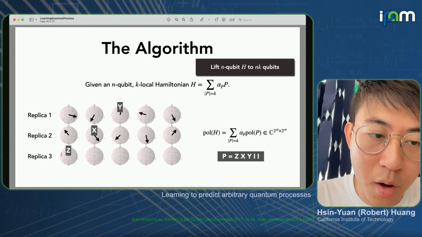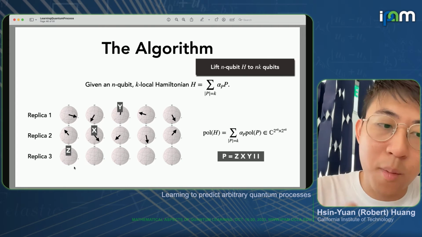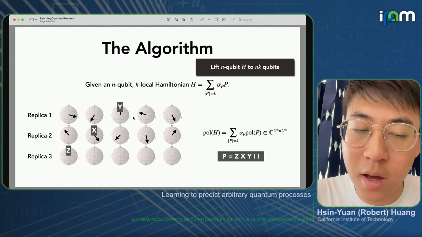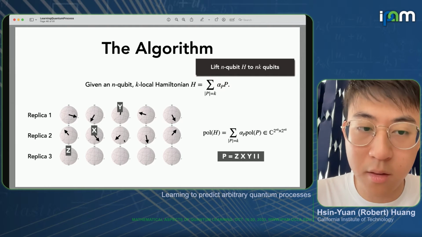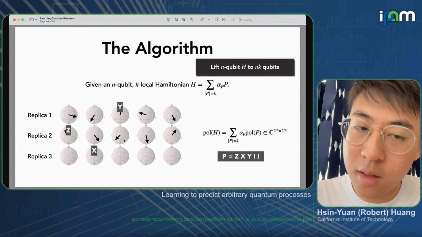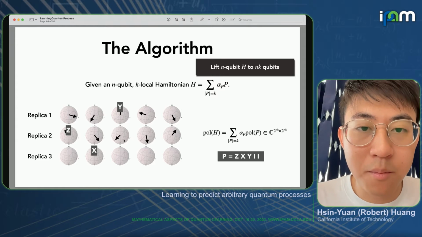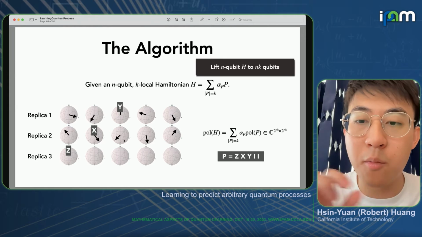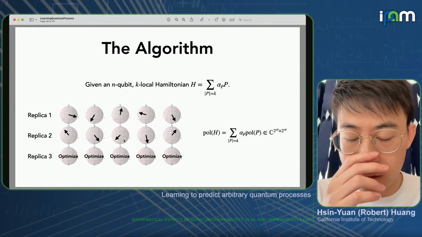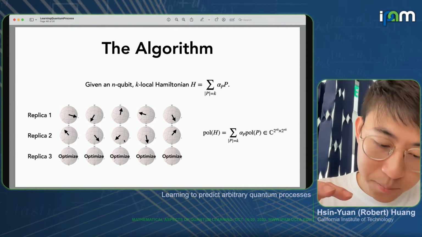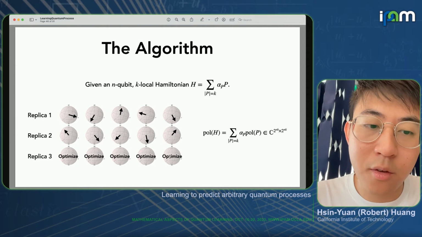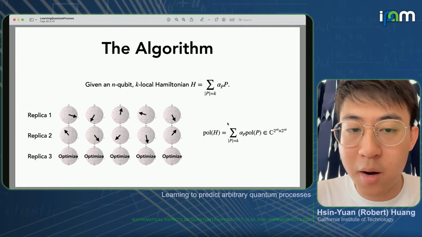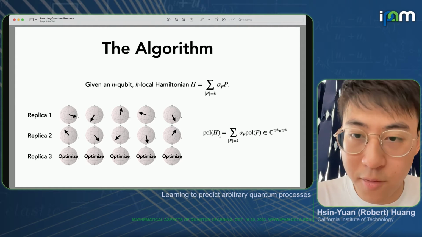Each Pauli term will only have one qubit acting on the final replica, and the previous ones would all be in previous replicas where the state has been randomly determined. So like things like this. As one can see, it becomes an optimization problem that's purely qubit-wise, and hence one can solve it efficiently and rigorously to find the optimum product state for maximizing the polarization of H.